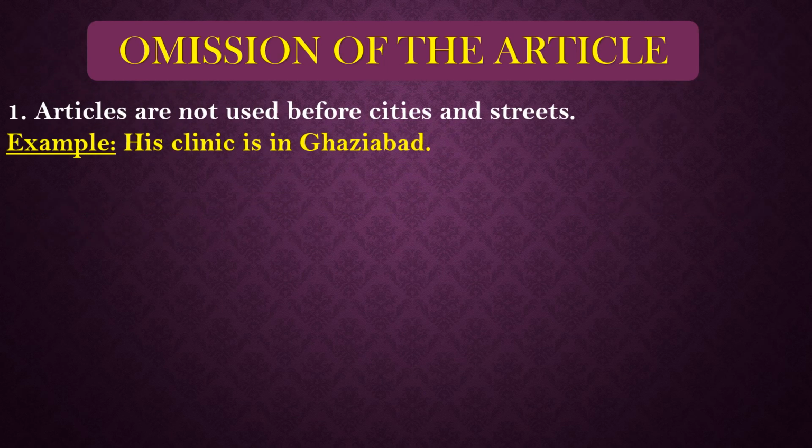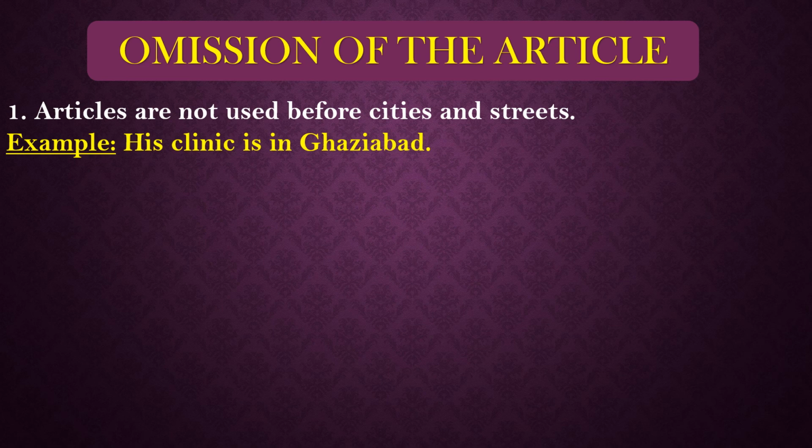Now, omission of article. Omission of article means when we do not use the article, when the article is not at all required in the sentence. Now, look at it. It is also very important, where we omit it or do not use it. Number one is articles are not used before cities and streets. If we are talking about cities and streets, then we do not use an article.